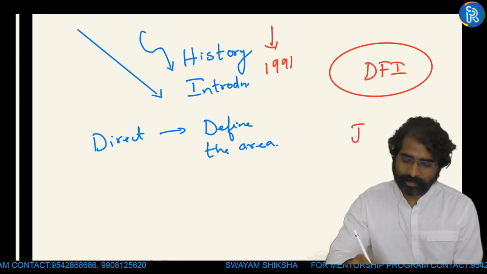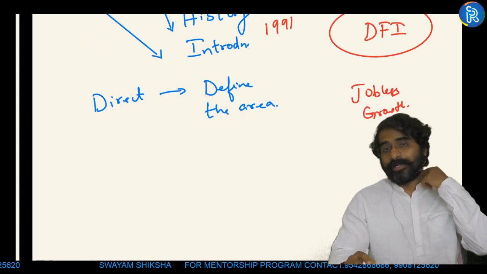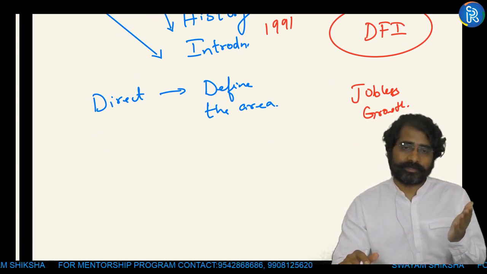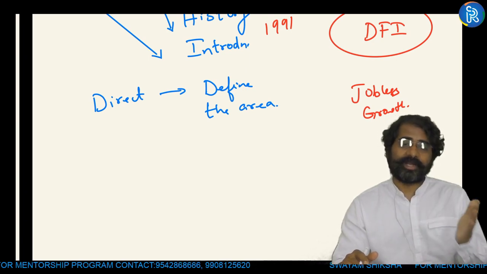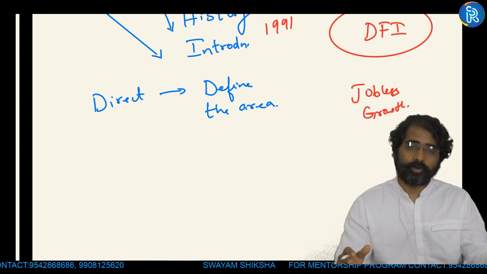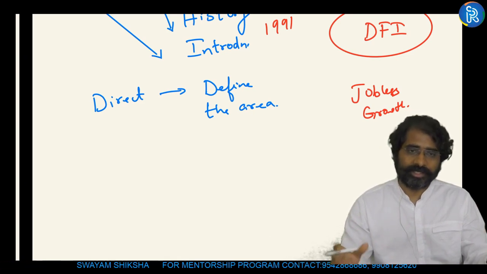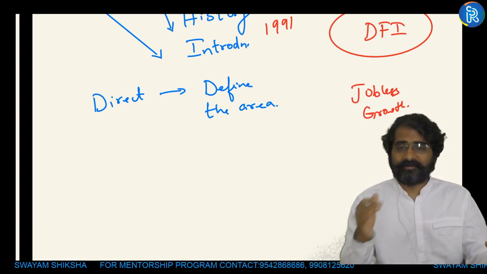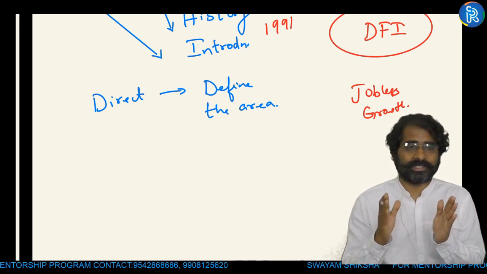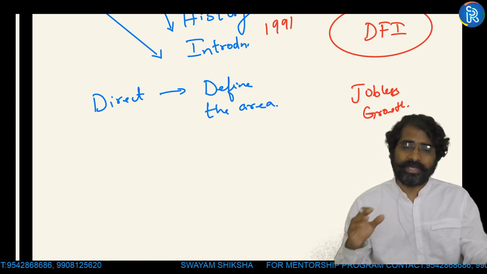Suppose there is a question saying that the economy's dependence on foreign investment is critical for economic growth, but over-dependence on foreign investment can become even more critical. Discuss. I'm just vaguely giving questions. If the economy's dependence on foreign investment is critical for economic growth, but over-dependence can become even more critical.